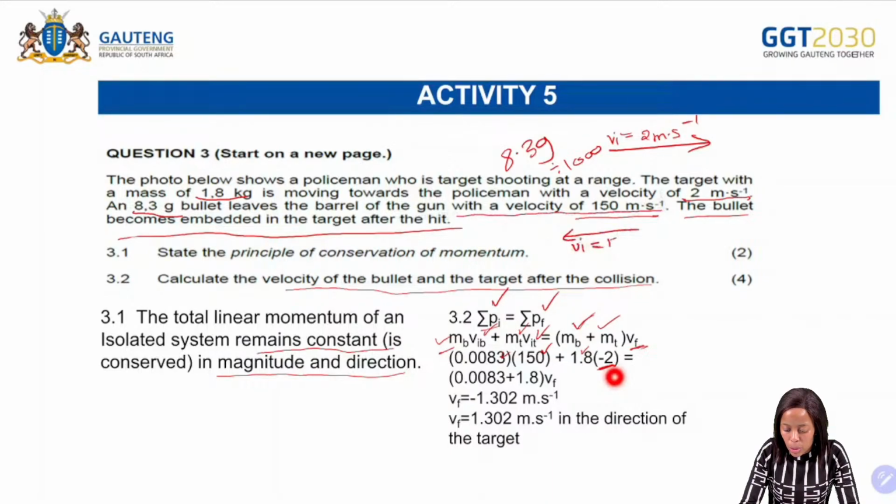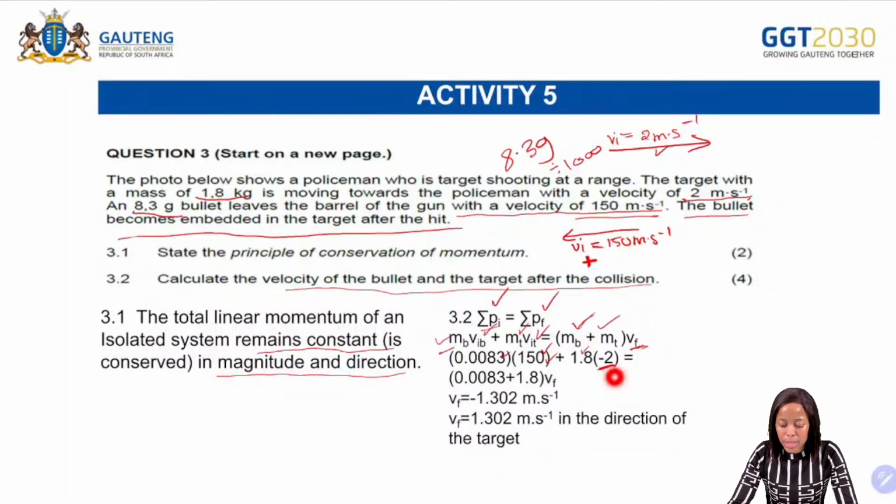So if we have a positive 150 meters per second here, it means we chose the left, or towards the target, as positive. And then we chose towards the person as negative, and hence that's why we have a -2.